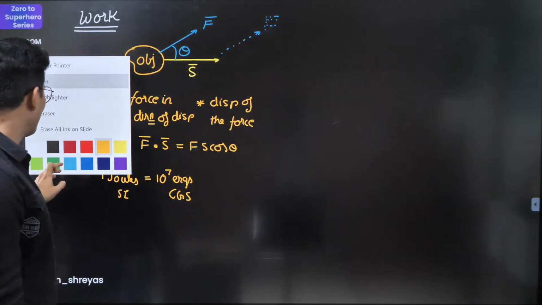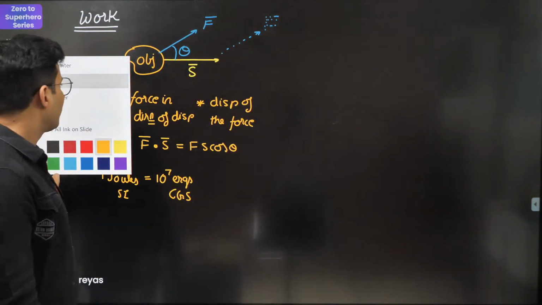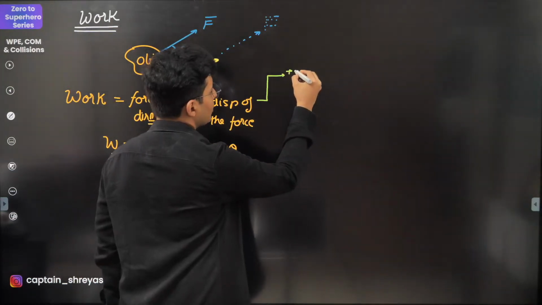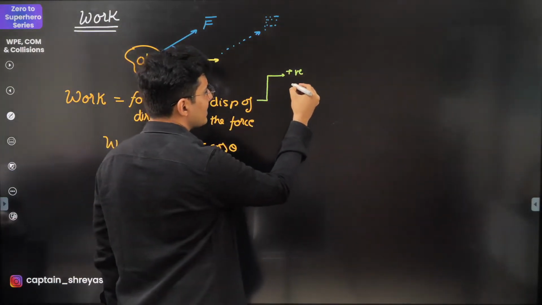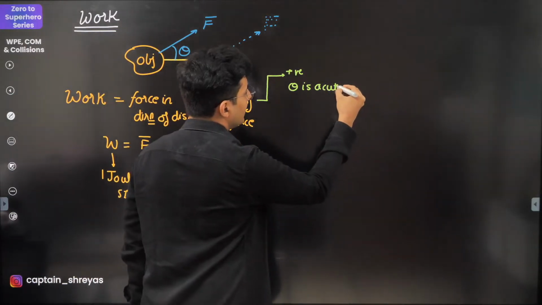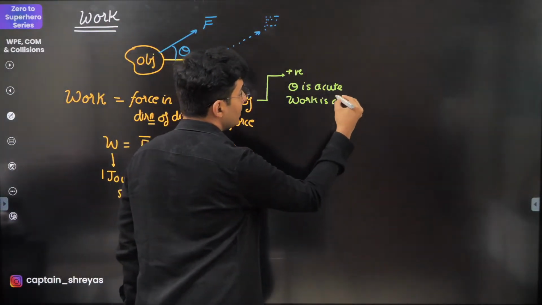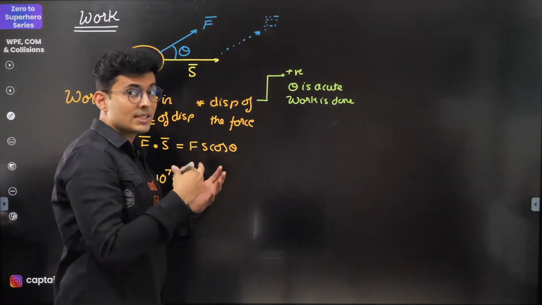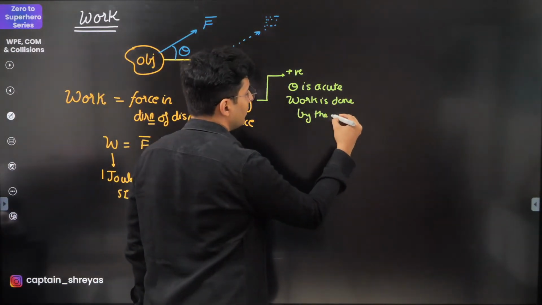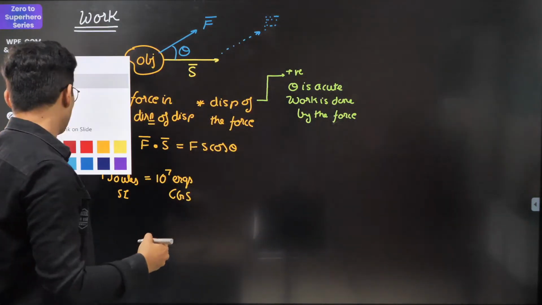Okay, so let's talk about the convention now. There are 3 signs of work. The work done can be positive. When it is positive, that means theta is acute. Work is done by the force. That is the meaning of positive.